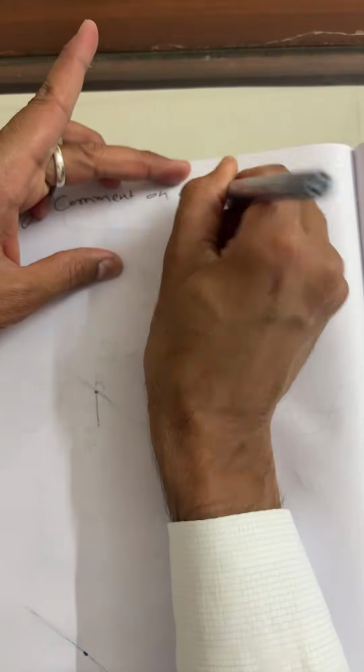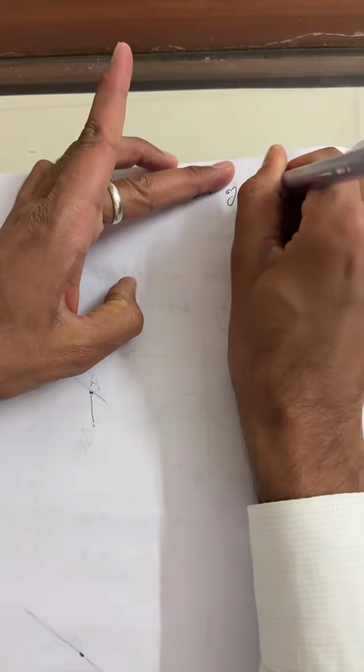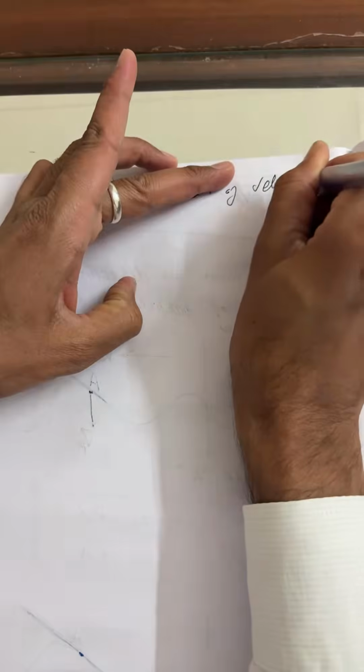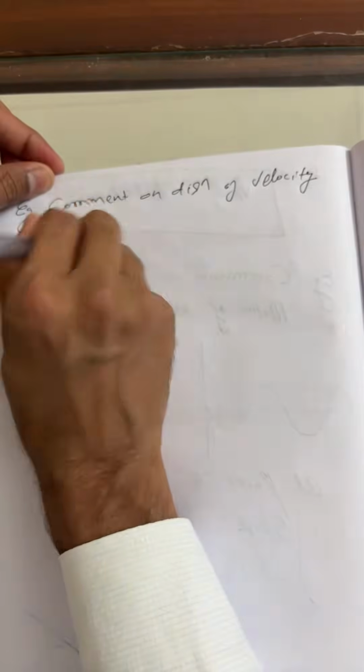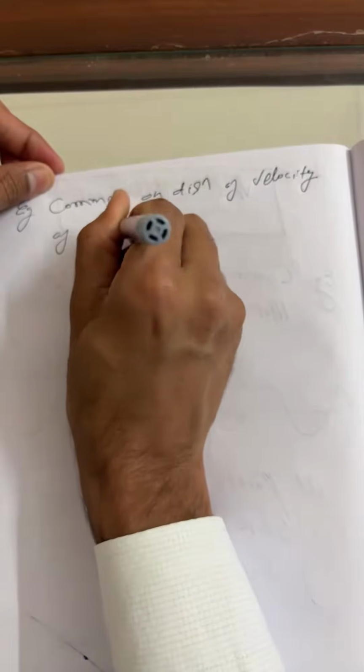Comment on the direction of velocity of the particle.